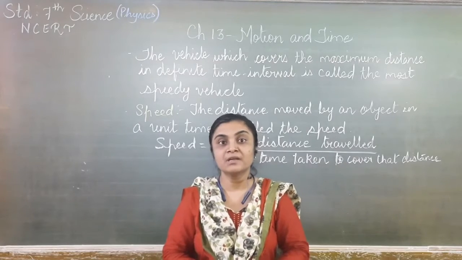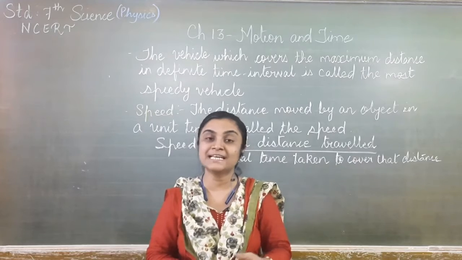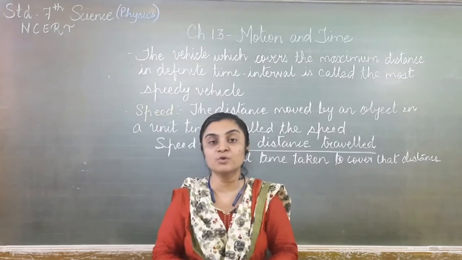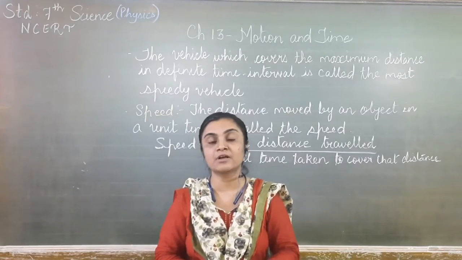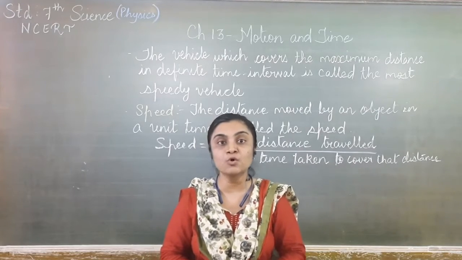Examples of fast motion are a butterfly. Slow motion examples: walking of a snail, walking of an earthworm. These are all examples of slow motion.